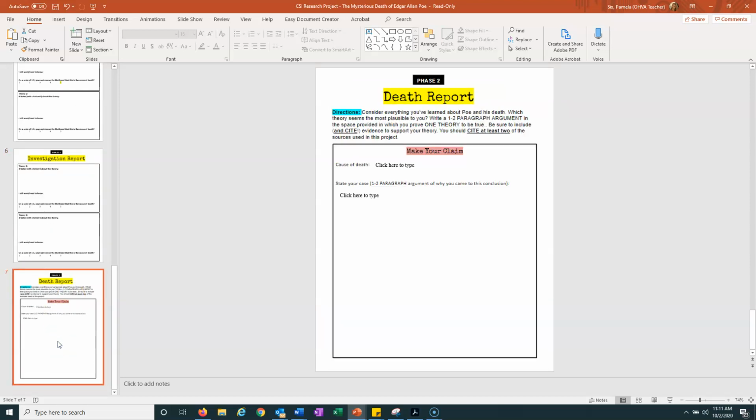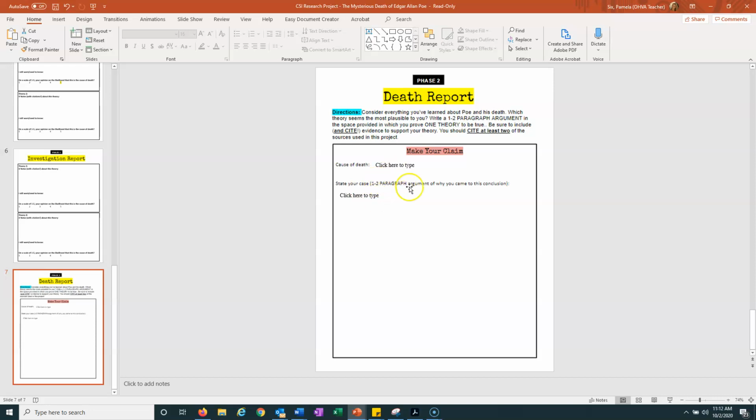So basically, you are going to fill out this form, and you're going to pick the cause of death here. There are multiple causes of death that you're going to review and research. You're going to pick one and put it up at the top.